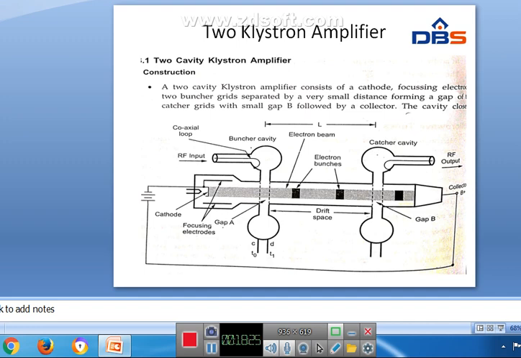And if we see the M-type tubes, here electrons travel in a curved path. In the O-type tubes, electrons travel in a straight path, but in the M-type tubes, electrons travel in a curved path.